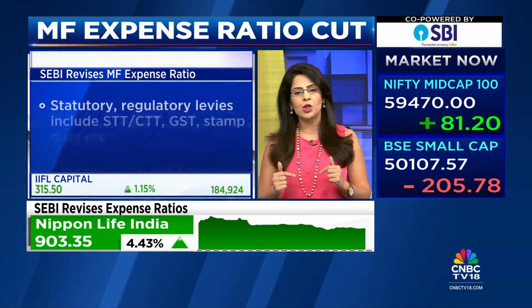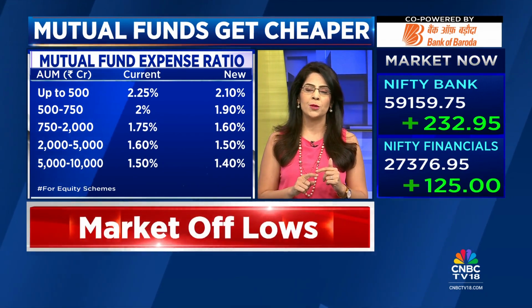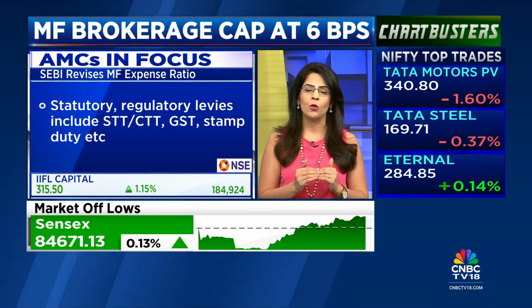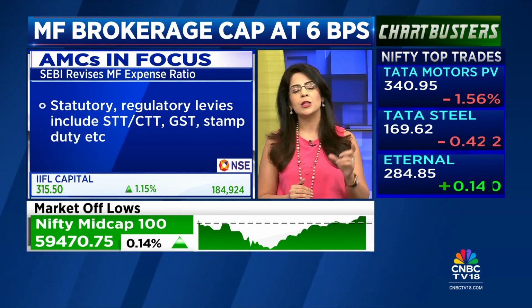Now, there is a reduction in 2 of these parameters, the base expense ratio and the brokerage. So let's dive deeper and understand each of them individually. Because now taxes and levies are no longer part of the expense ratio, the expense ratio itself has to be lowered to factor in for it. And therefore, SEBI has gradually reduced the base expense ratio across schemes, close-ended funds, open-ended funds, equity funds, non-equity funds.